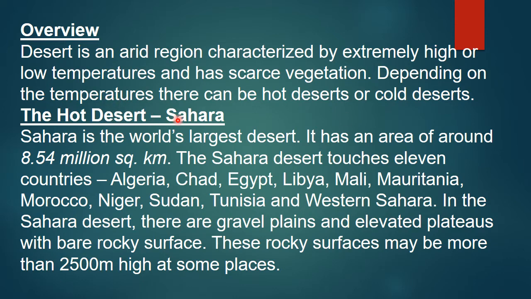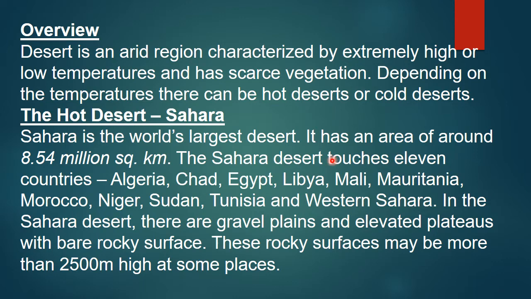Sahara. So you might have heard this term Sahara. So Sahara is the hottest desert. Okay. So Sahara is the world's largest desert. It has an area of around 8.54 million square kilometer. So how much area is there, right? 8.54 million square kilometer. Repeat along with me. 8.54 million square kilometer. The Sahara Desert touches 11 countries.